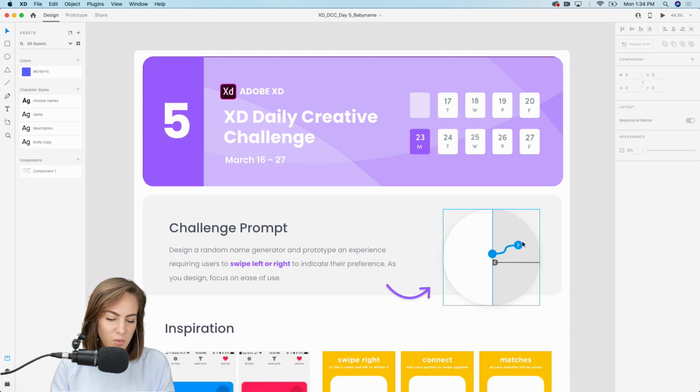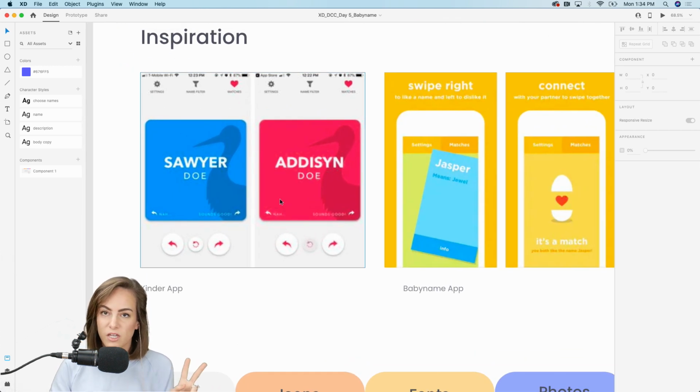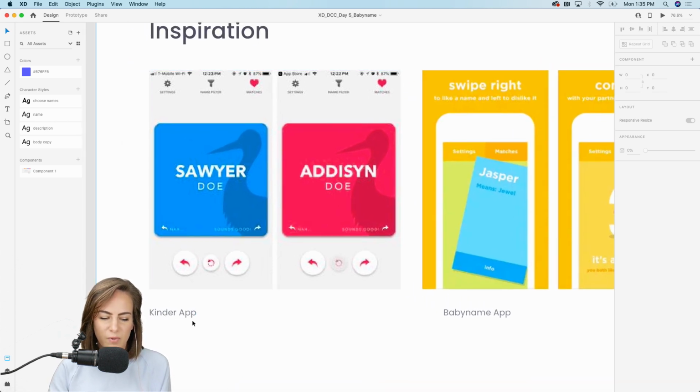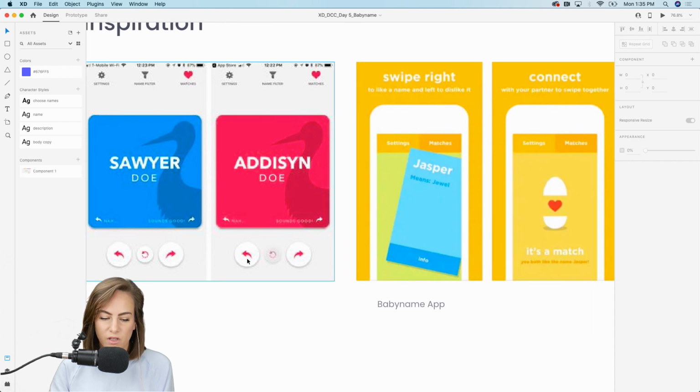Like I mentioned, we're going to be doing a swiping left and right sort of animation. I did find two apps that are similar to what we're going for today. This one is called Kinder app. I think they were doing a play on Tinder, like kindergarten, I don't know. Anyway, I thought this was cute. You can add a filter if you want, maybe for specific names from a specific region, or length, or female or male, something like that. So they have the buttons for swiping left and right.